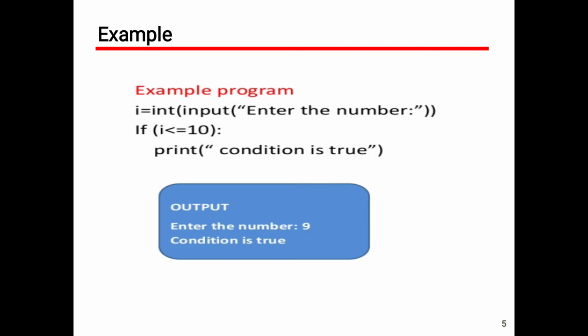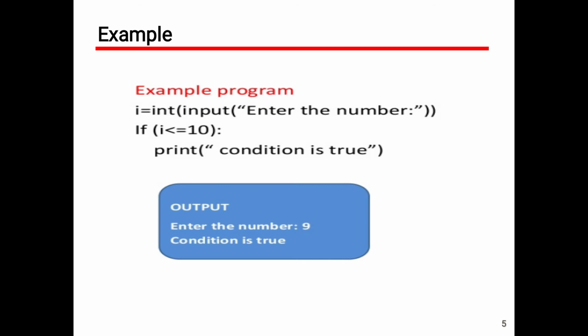Next, if i is less than or equal to 10, this is the condition we are talking about. This is the test expression. Here, if is the keyword. Next, i less than or equal to 10 is the test expression. After that, we have to write the colon.